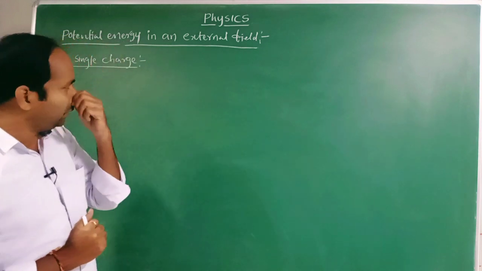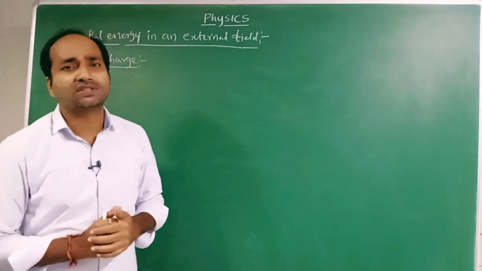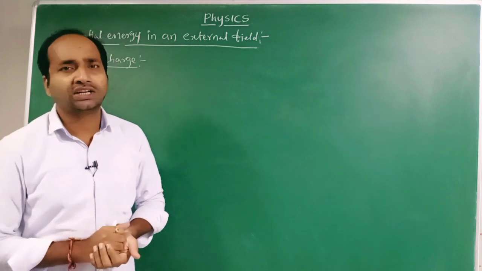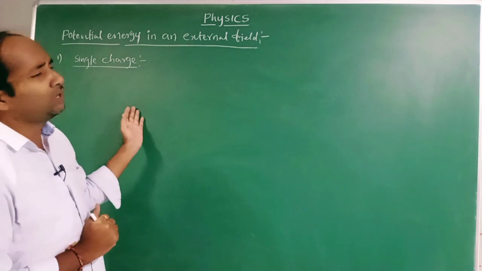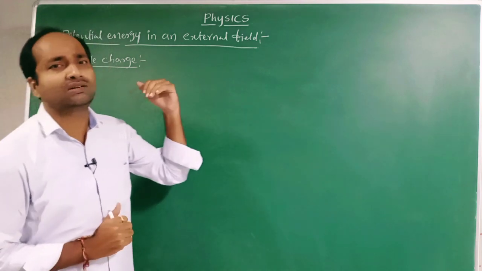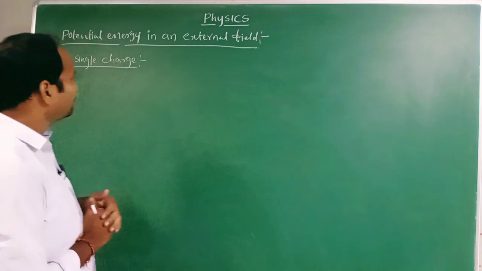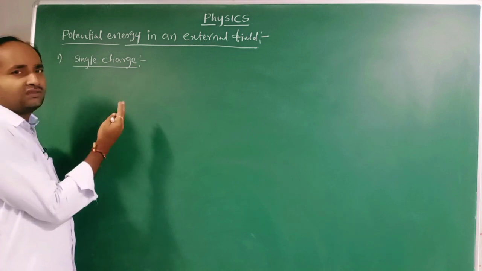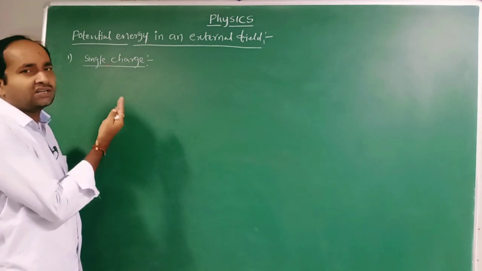In the previous class, when we were discussing the potential energy of a system of two charges, the electric field was formed by the given charges. But here the electric field is not formed by the given system of charges. The electric field is formed by some other source, some external source. That source may be known or unknown. Suppose an external field is formed, but we don't know whether the external field is formed by a point charge or a linear charge distribution.